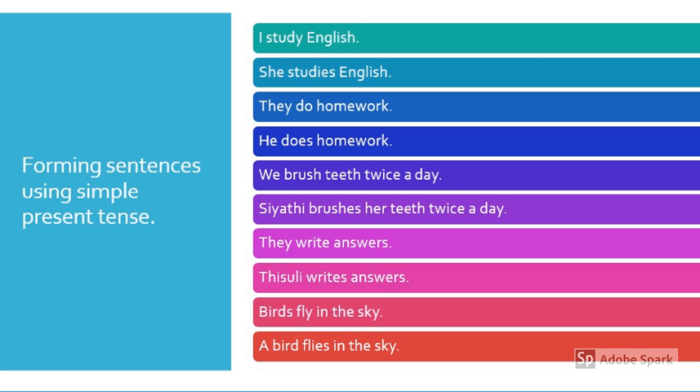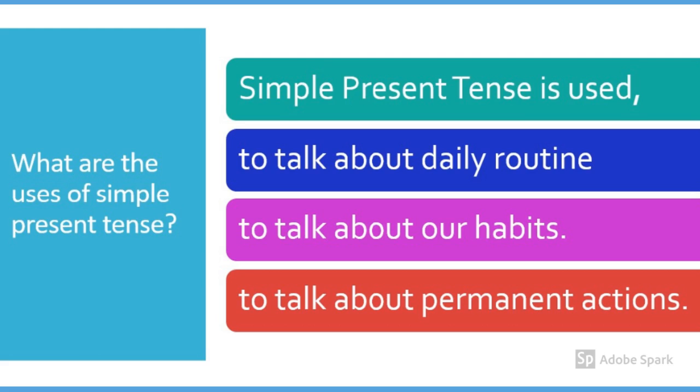Seerthi brushes her teeth twice a day. They write answers. Tisuli writes answers. Birds fly in the sky. A bird flies in the sky. What are the uses of simple present tense? Simple present tense is used to talk about daily routine, to talk about our habits, and to talk about permanent actions.